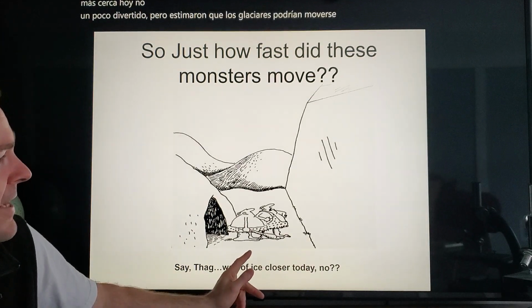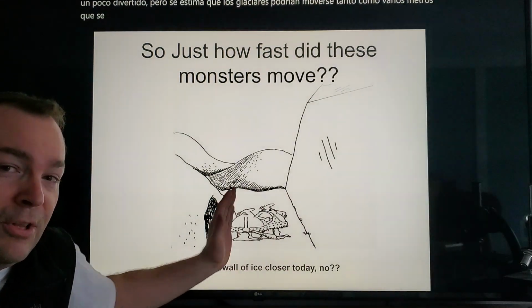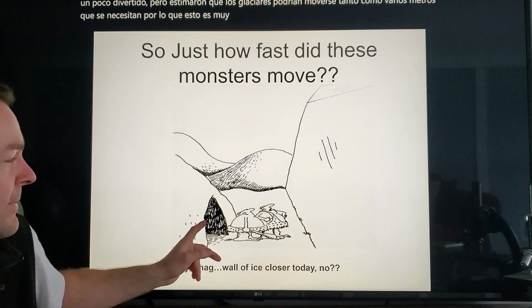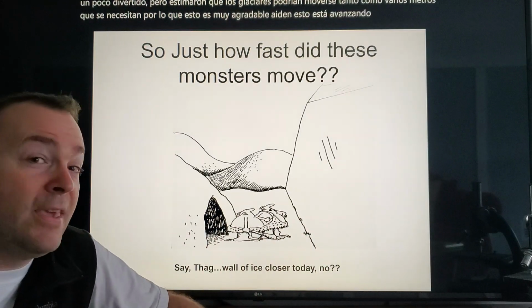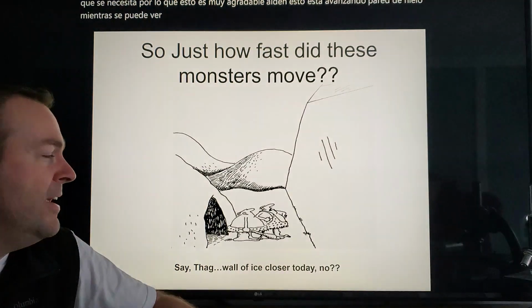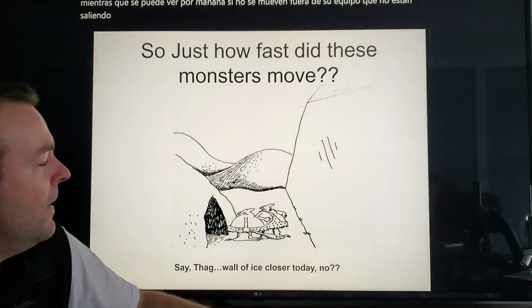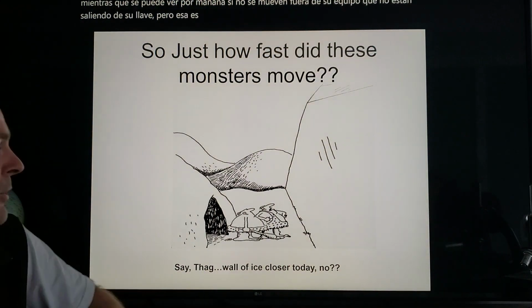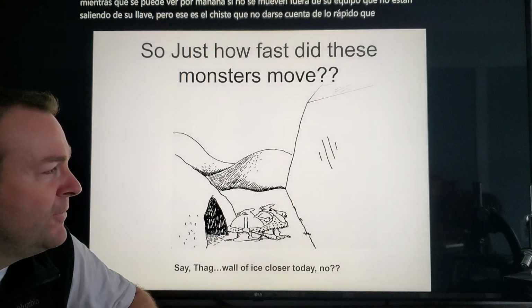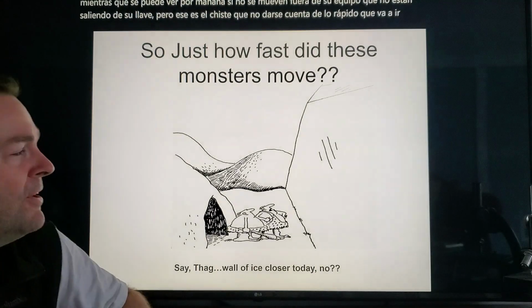So if this is during an ice age and this is an advancing wall of ice, well, then you can see by tomorrow, if they don't move out of their cave, they're not getting out of their cave. And that's the joke. They don't realize how fast it's going to go. But by tomorrow, that would seal off their cave. Again, that's Far Side cartoons, very funny stuff.